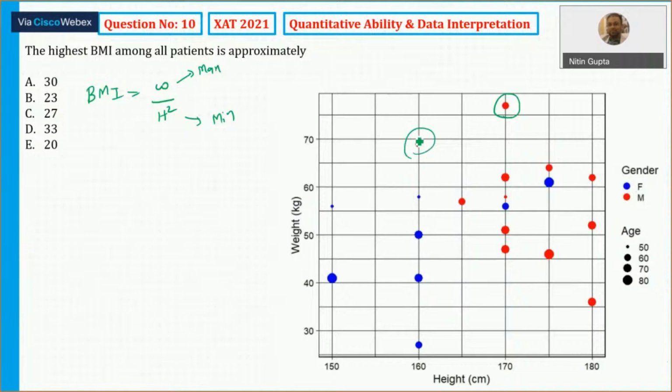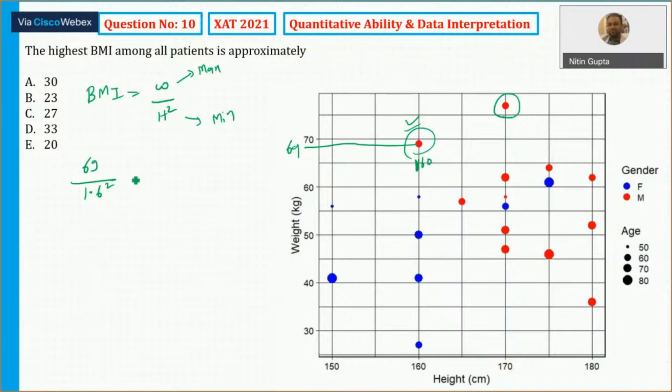So let's say this one value. Here the weight is actually how much? The weight is equal to 69 and height 160 centimeters. So I can say weight is equal to 69 and height is 160 centimeters. So that means 1.6 square, isn't it? 1.6 square will come. So 69 upon 1.6 square is what I need to calculate. So you can do the calculations quickly.